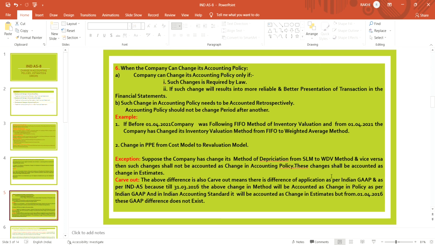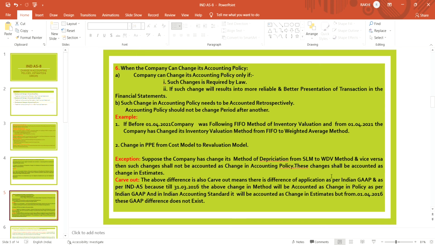What are the exceptions? Suppose the company has changed its method of depreciation from straight line method to WDV, or vice versa. Such changes shall not be accounted for as a change in accounting policy, because the method of depreciation is not an accounting policy.